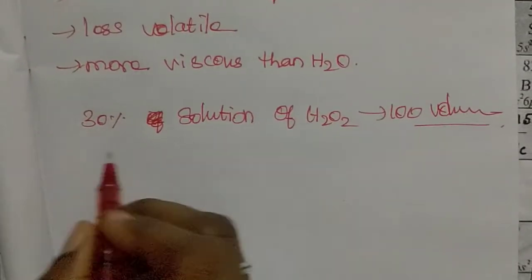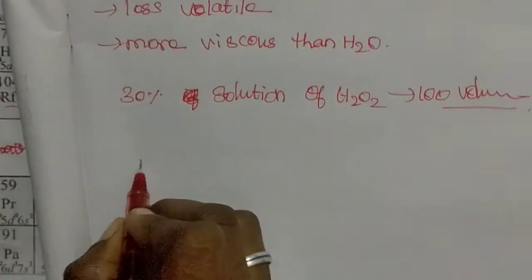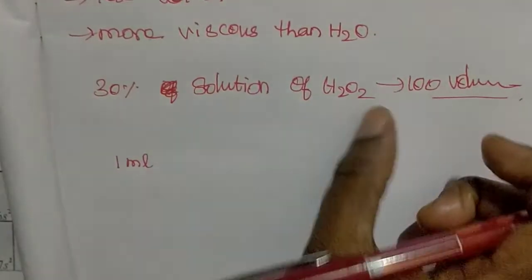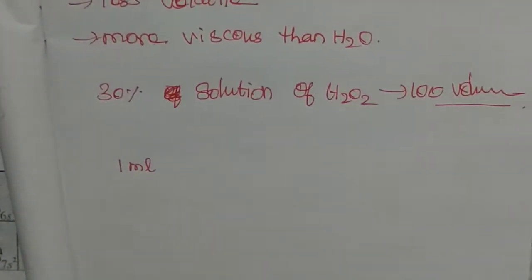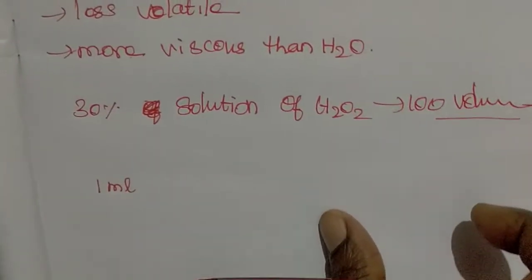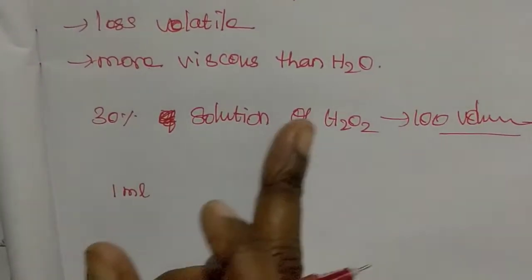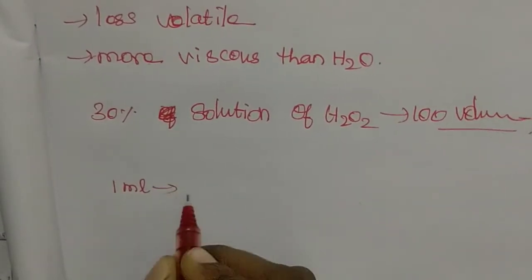If we take only 1 milliliter from that 30% solution, which we usually know as 100 volume hydrogen peroxide, and treat it by heating or liberating,